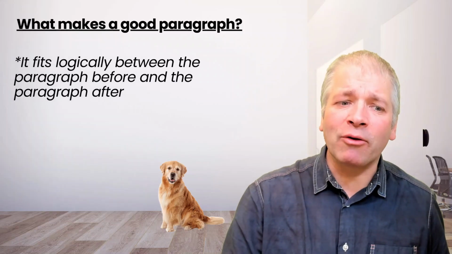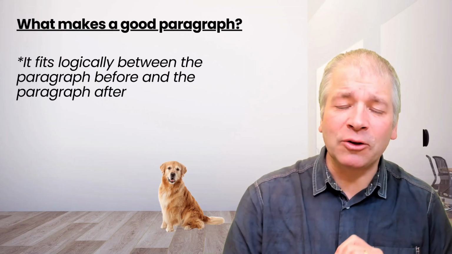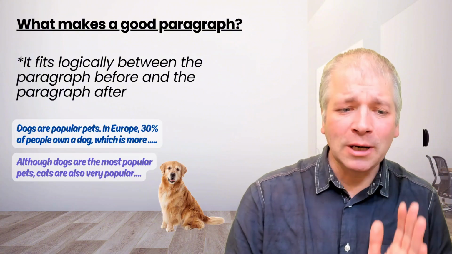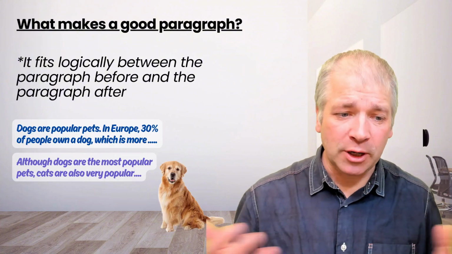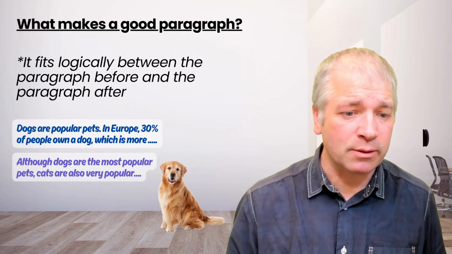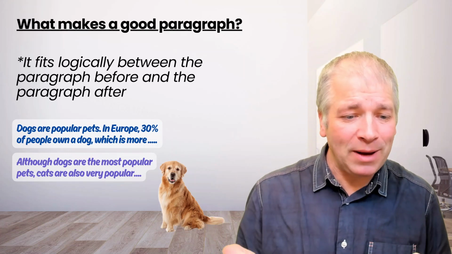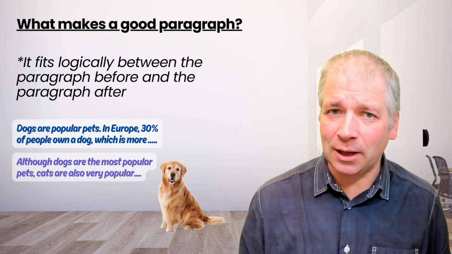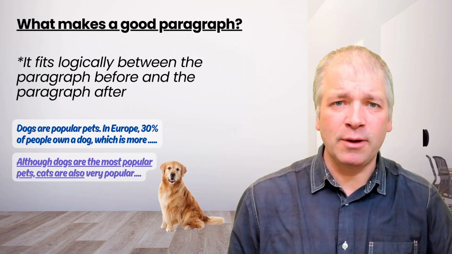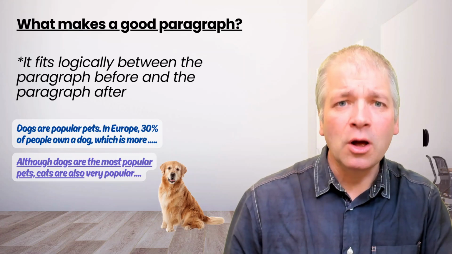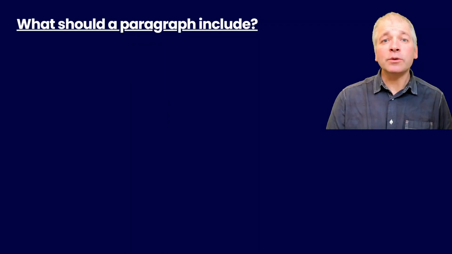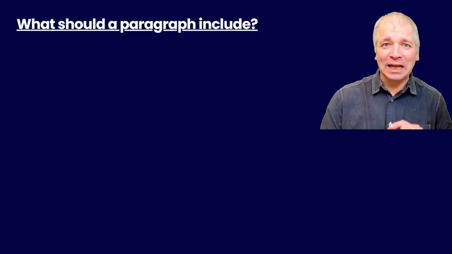And a good paragraph fits logically between the paragraph before and the paragraph after. Dogs are popular pets. In Europe, 30% of people own a dog. Then the next paragraph begins like this. Although dogs are the most popular pets, cats are also very popular. Can you see the connection between the two paragraphs? We've moved from dogs onto cats. There's a logical progression.